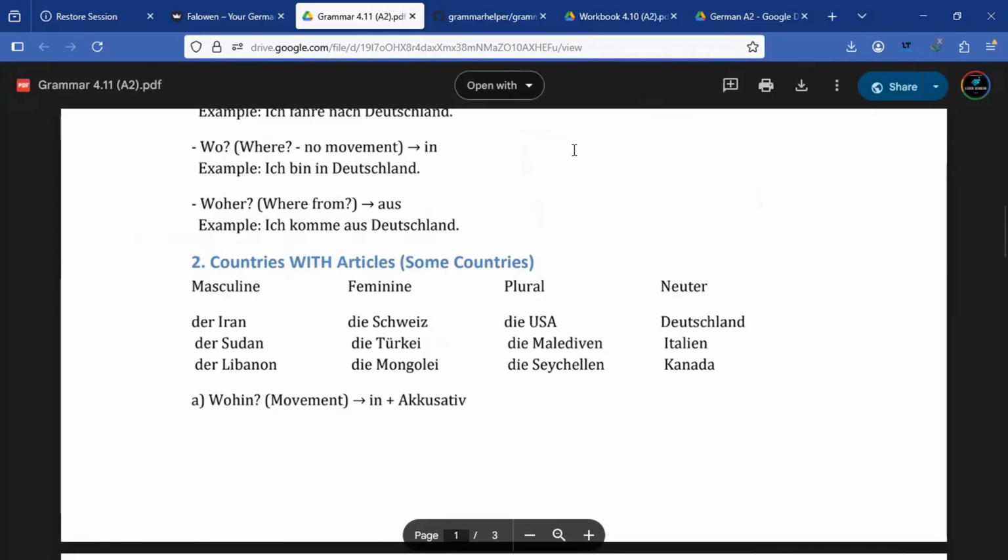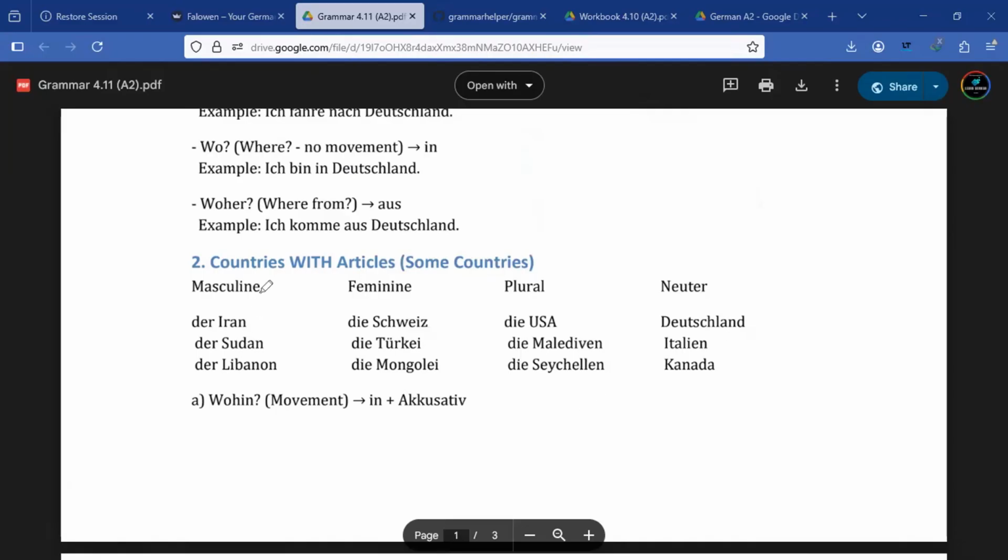So mostly in the A1 class, we focus on the countries that do not have any article, like Deutschland, Italien, Kanada, and so on, and even Ghana, right? So these countries are neuter and they do not have any article. But when you advance, you learn some of the countries with articles, and that's what we are doing today.